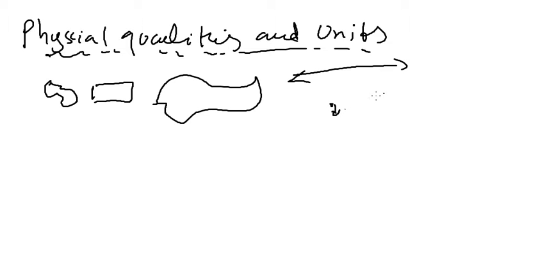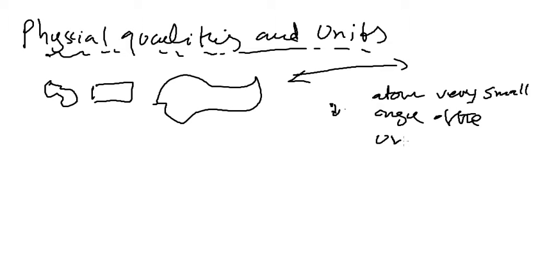The amount of time for the decay of an atom is very small. Then we have the age of the universe, which is a very large amount of time. So we can write these different quantities quantitatively, expressing these physical quantities.